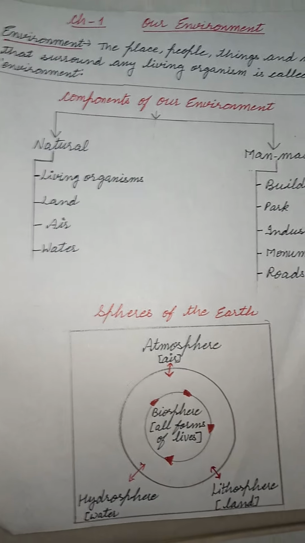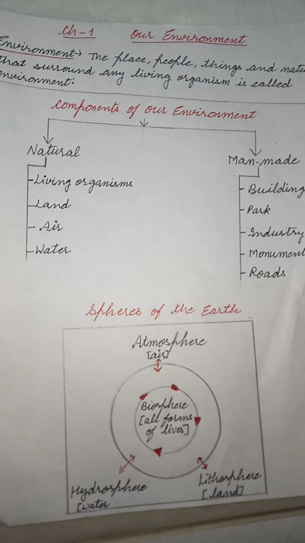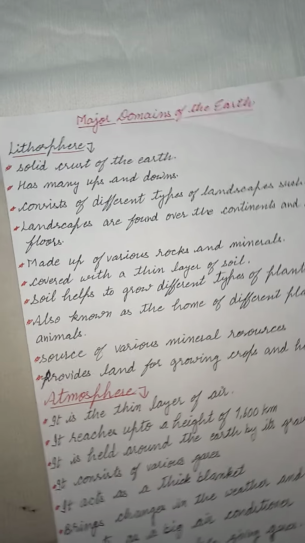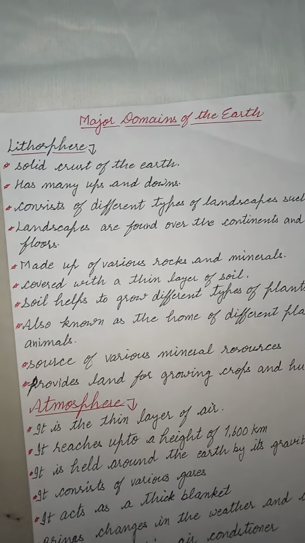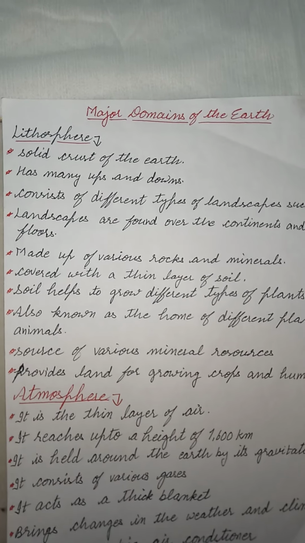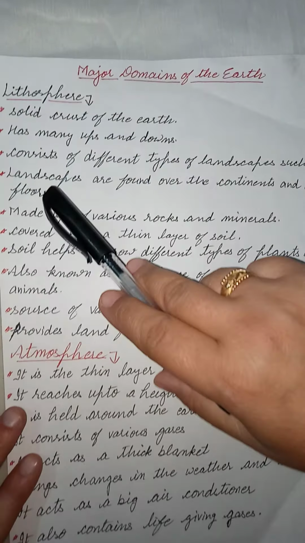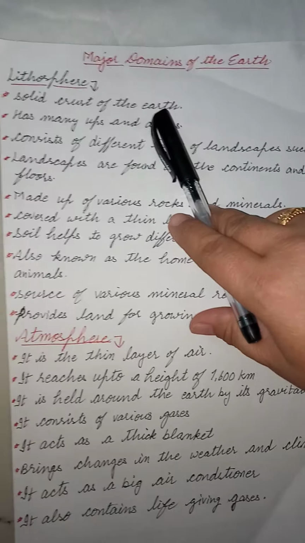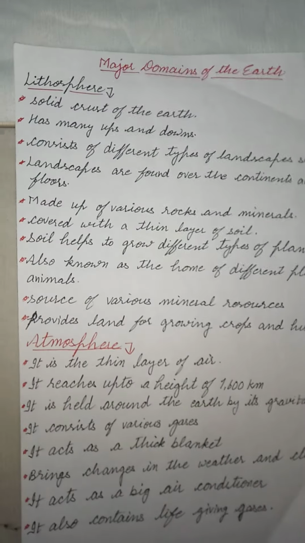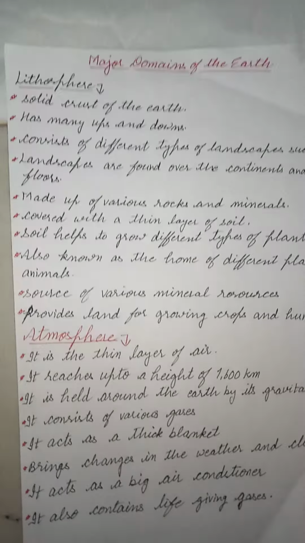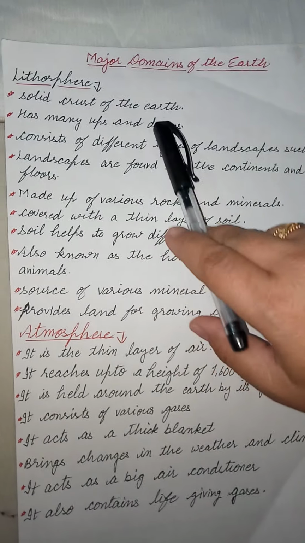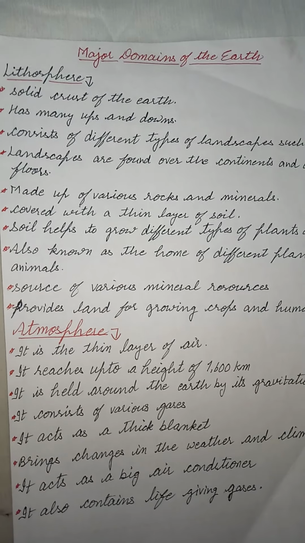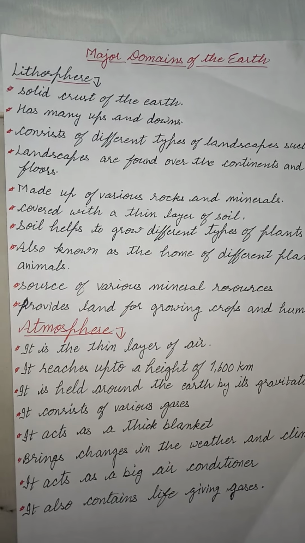First of all we will do the major domain of the earth, that is lithosphere. Lithosphere means the land area where all living things live. It is the solid crust, or the hard top layer of the earth. It has many ups and downs.